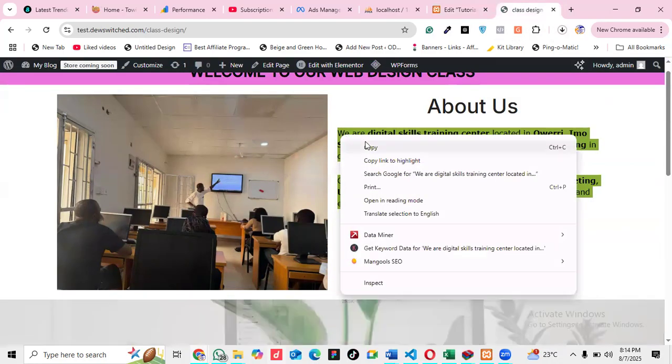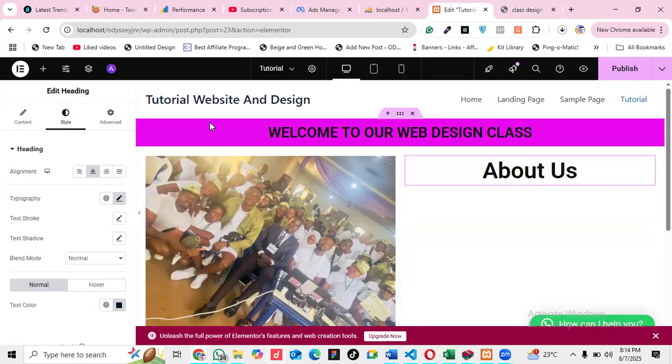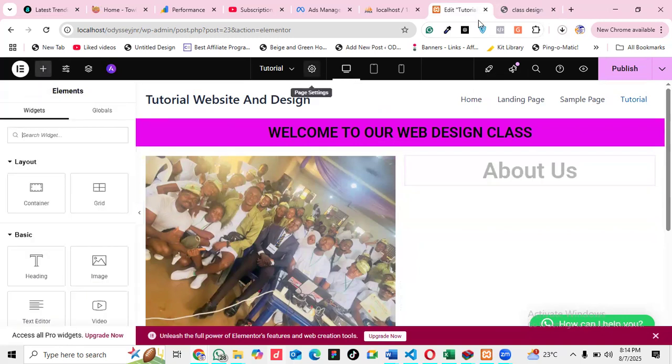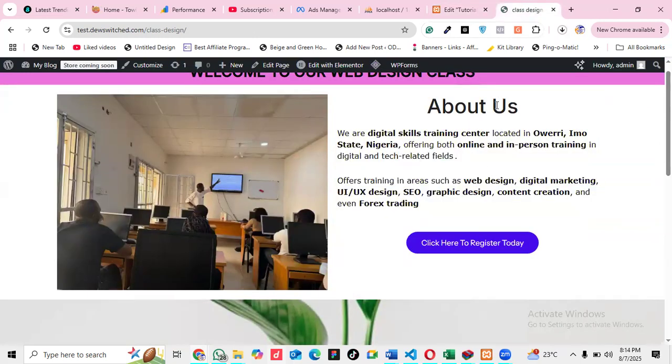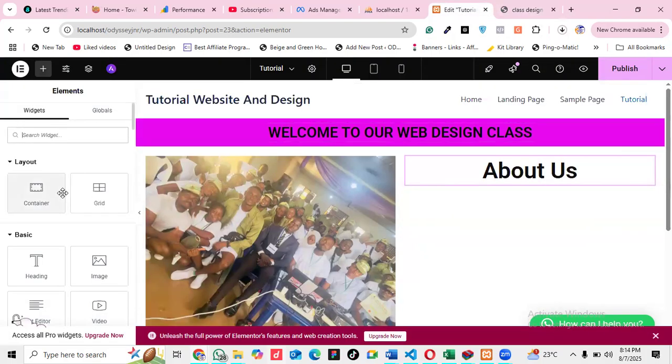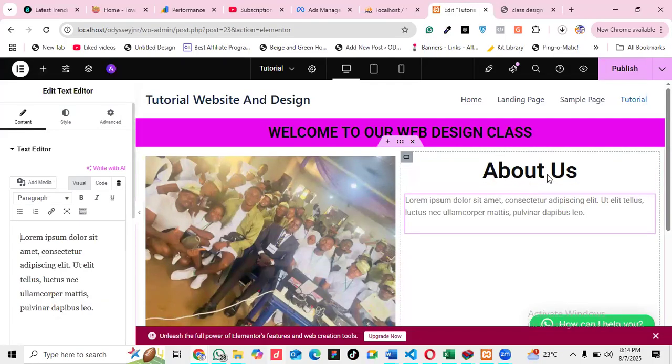So let me copy this text also. So I've achieved this one now. Then for me to achieve this second layer, this second text that is here, all I need to do now, I'll come to this add element, then I will search for text. You can see now we have three text elements. We have the heading text, we have the text editor. The heading text is this big one, while the text editor is the smaller one. So I drag the smaller one under here. You see, it's entered under here.